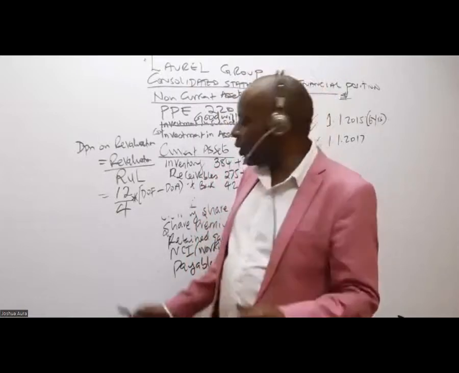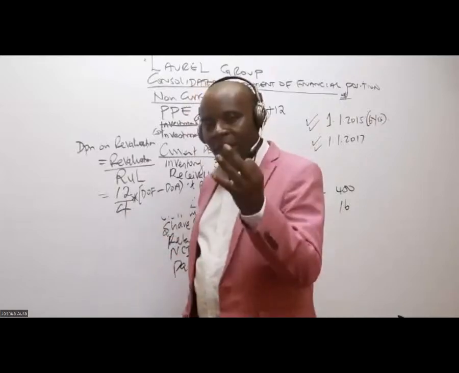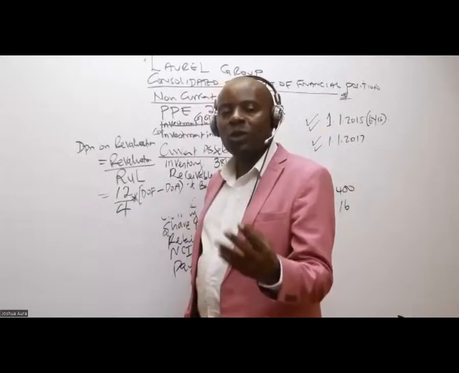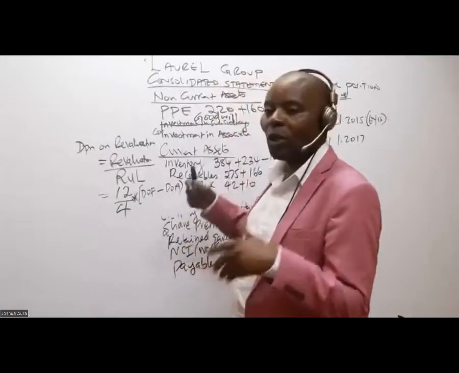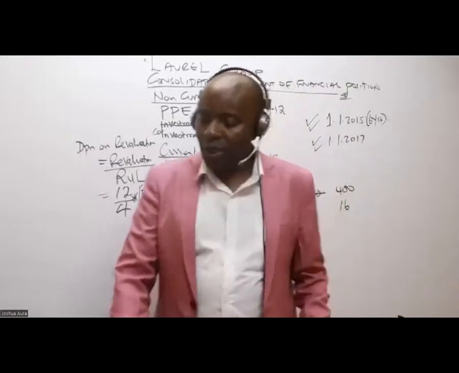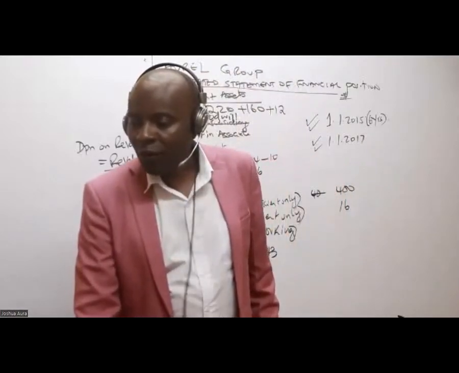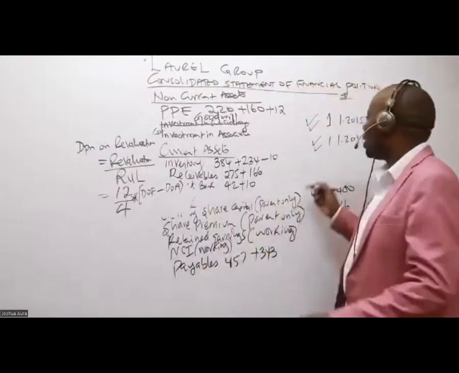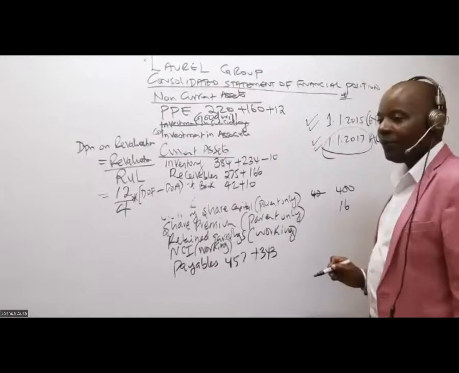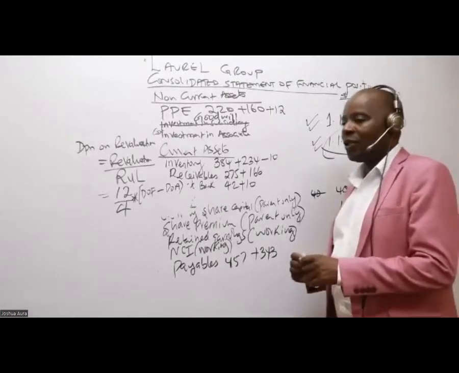So this 12 over 4 will give me 3. I'm depreciating 3 for each year. But they want cumulative here. So I want to know how many years I stayed with this subsidiary. So in this question, we know that the date of acquisition is 1st of January 2017. This is the acquisition date. How about the date of the financial statements?